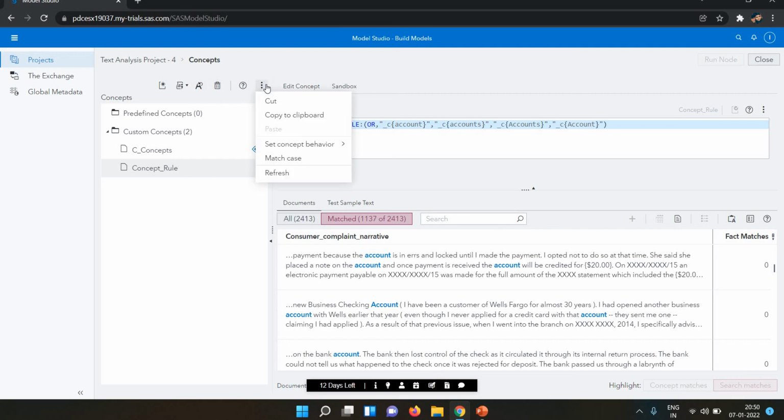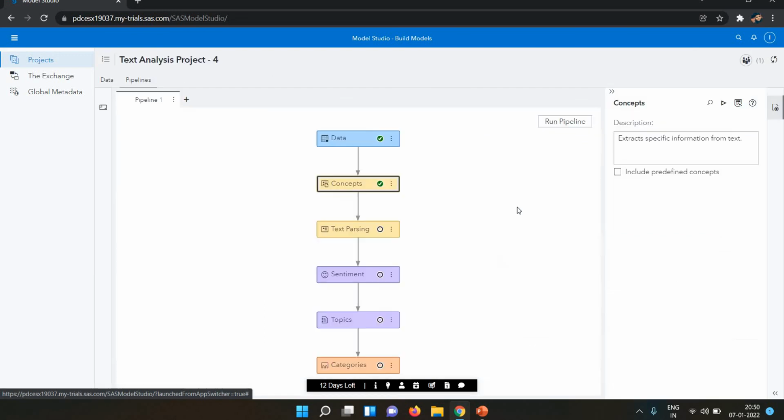Next I will set up the concepts viewer, which we will see further on. So I write the auto-generated concepts rules. I'm going back. Now we need to run the pipeline again for the output. It will take time to run. After the concepts, my rule will go to text parsing, then sentiment, then topics, then category.